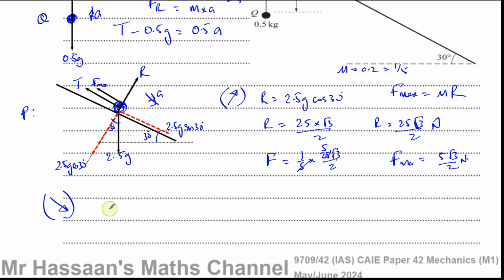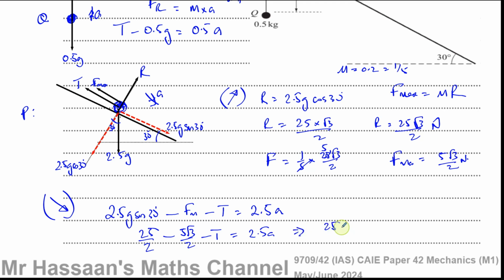The resultant force is 2.5 G times sine 30, minus F max, minus T, and that's equal to mass times acceleration, which is 2.5 times A. So this is 25 times a half, that's 25 over 2, minus F max, which is 5 root 3 over 2, minus T, is equal to 2.5 A. So that becomes 25 over 2 minus 5 root 3 over 2 minus T equals 2.5 A.